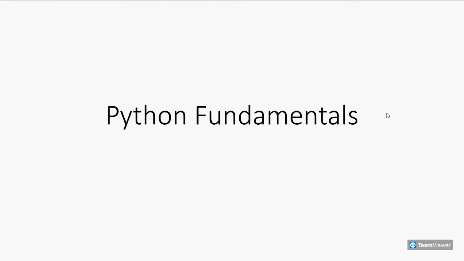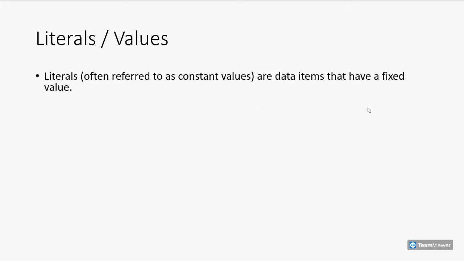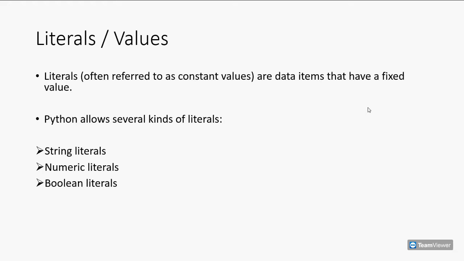We are continuing with Python fundamentals and we will be starting with the next type of tokens in this video, which are the literals. So what are literals? They are often referred to as the constant values and they are the data items that have a fixed value. Python allows us to have several kinds of literals. The first one is the string literals, followed by numeric literals, boolean literals, special literal None, and literal collections.